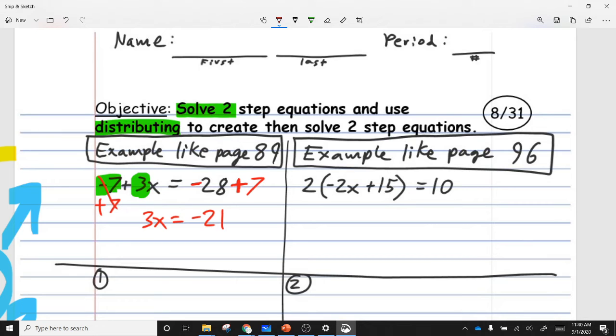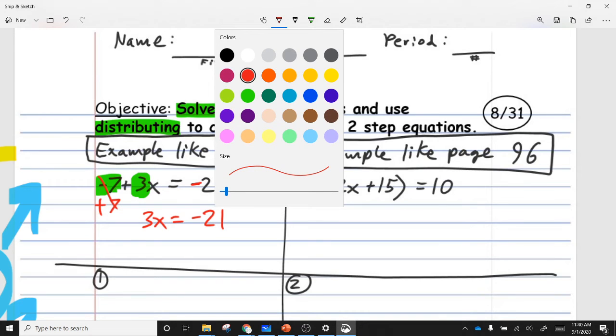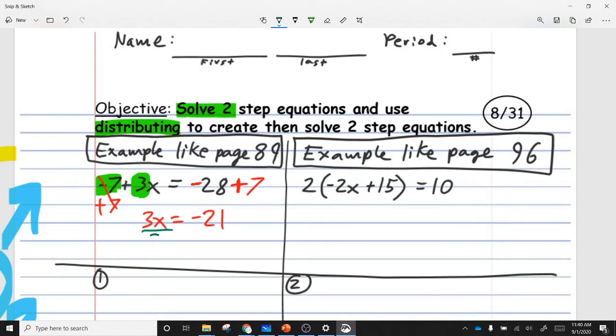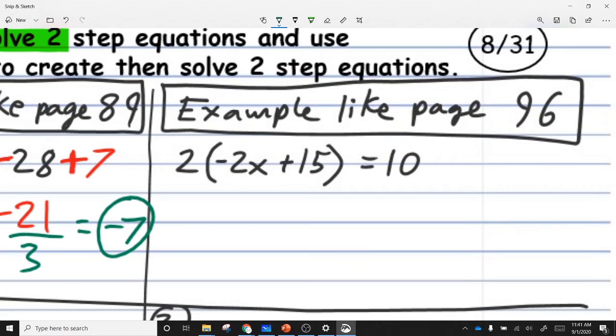And then you would divide it by 3, right? Exactly. Now we can deal with that 3. To undo the multiplication, we divide by 3. And yes, there was an x equals negative 7 I saw in the chats. So you guys beat us to it. When you divide negative 21 by 3, you get negative 7. So this is very similar to what you guys were doing yesterday. I'm not surprised that some of you guys beat me to it. So let's go ahead and take a look at the next problem here. And what's that word that we use to describe what we do to deal with those parentheses there?